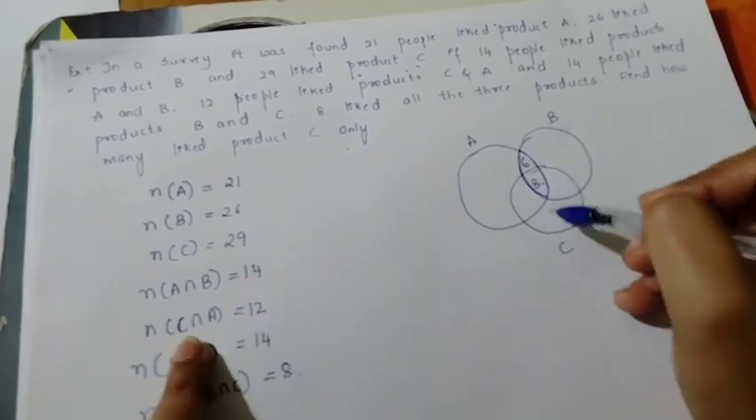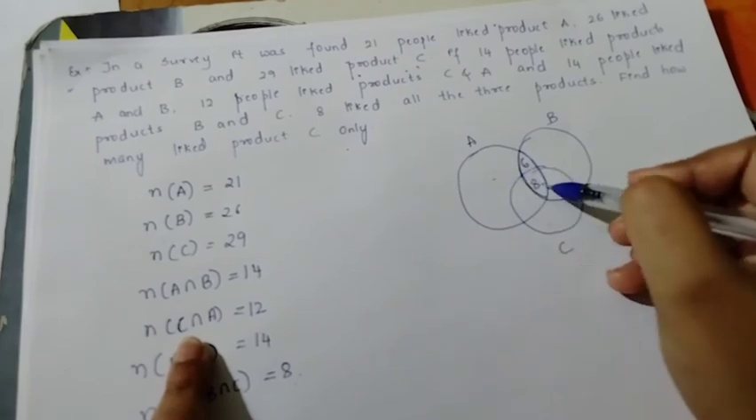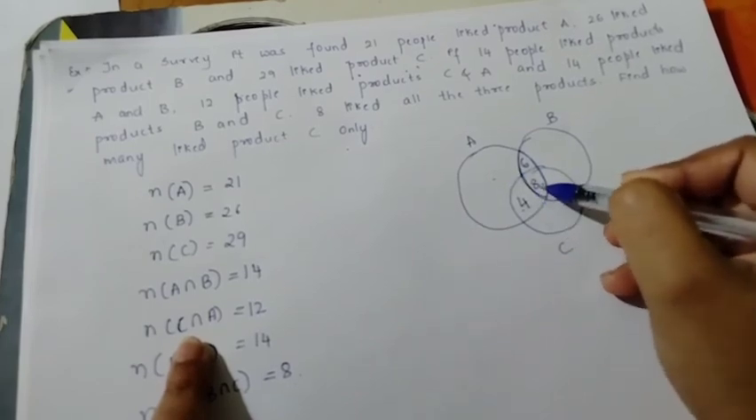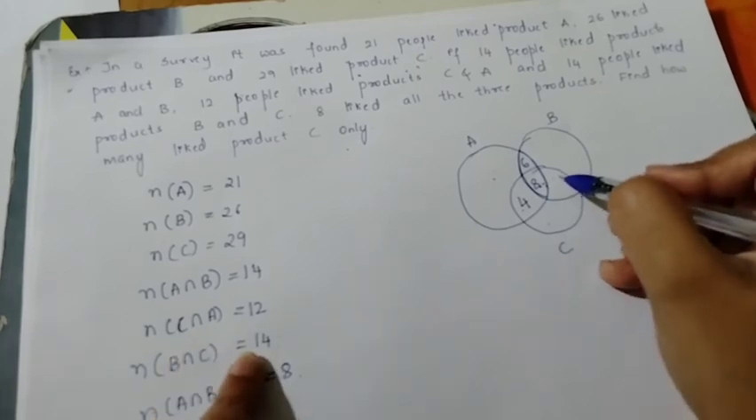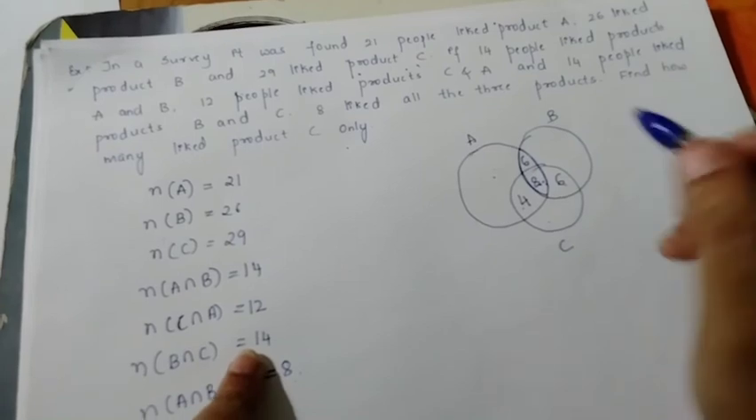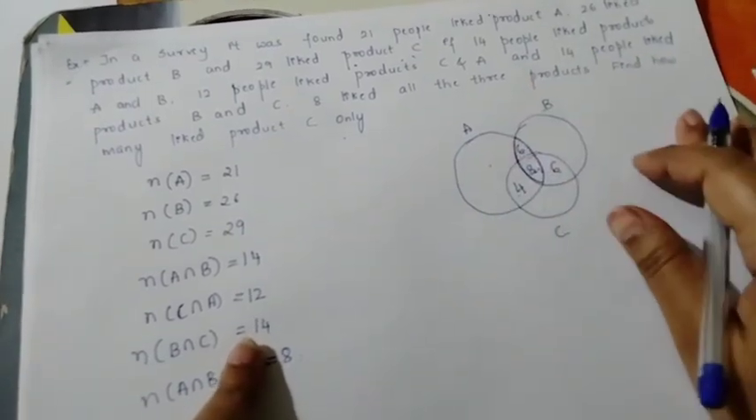C and A. C and A. How many are there? 12. So I have to write here 4. 4 plus 8, 12. Next, B and C. It is again 14. So 6 plus 8 is 14. So everything I have written using Venn diagrams.